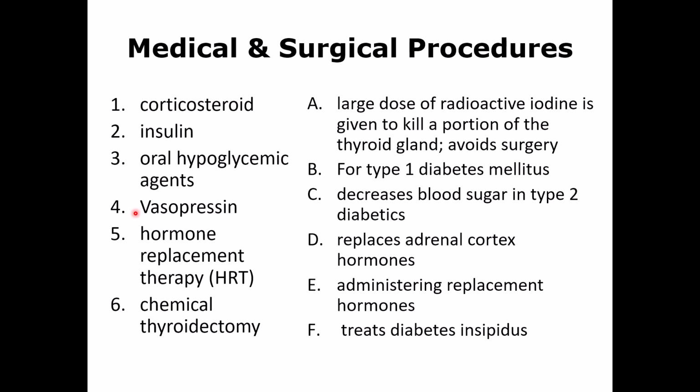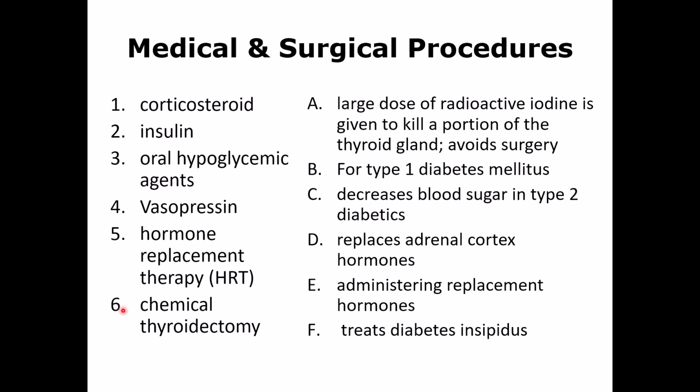If the person has diabetes insipidus because of damage in the pituitary gland, then you can give vasopressin, which is ADH, antidiuretic hormone, so that will cause absorption of water from the kidneys. If somebody has hypogonadism, it means that there is ovarian failure or testicular failure, or they were removed surgically for any reason, then they can replace the hormone, and that's the one they can give.